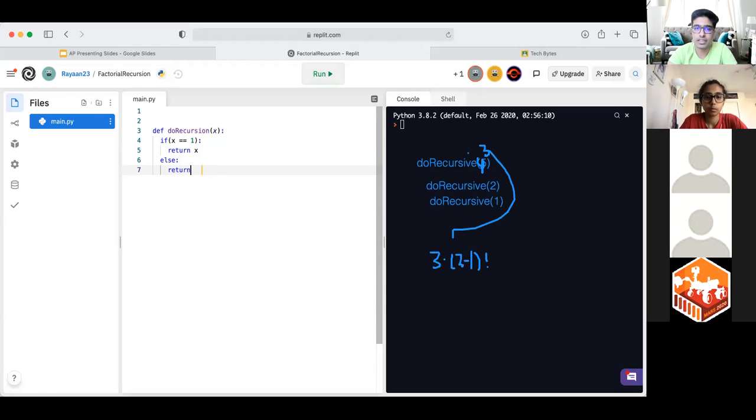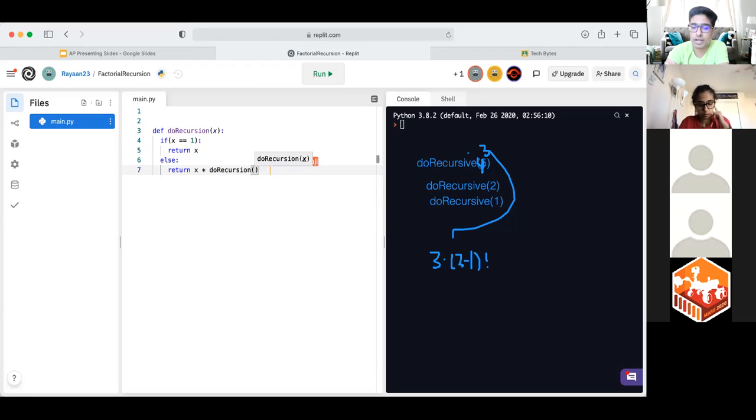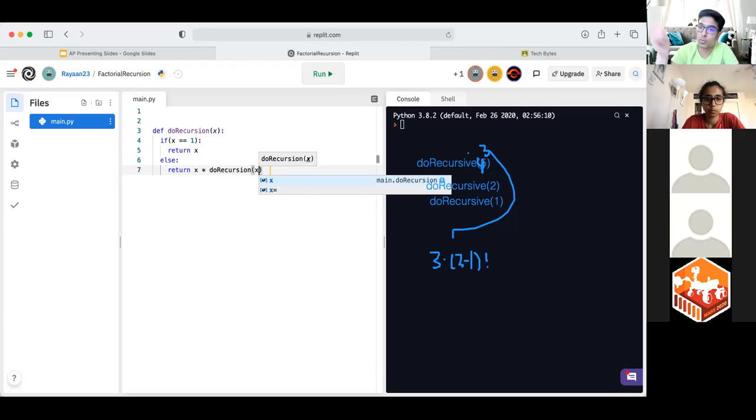If we think about it, the value we currently have is the variable x. And then I have to call the function again, but with the -1. So I would do recursion, and then anybody know what I'm going to type in the parentheses? X. Anything extra I might need because we're going one behind? X minus 1.